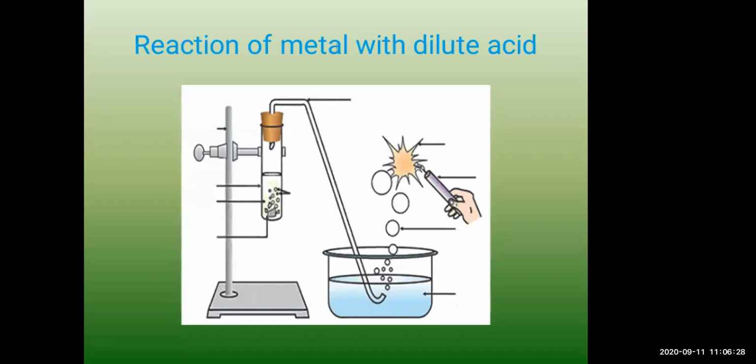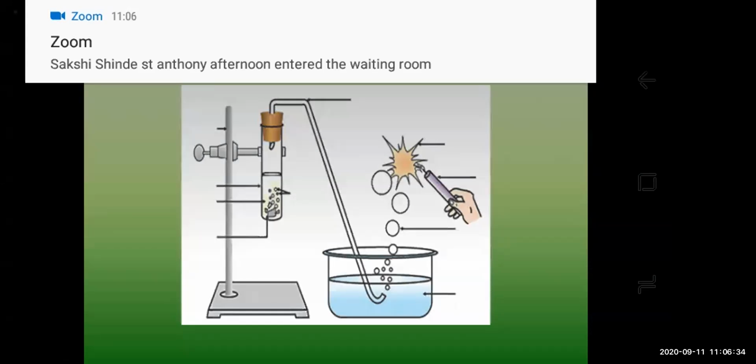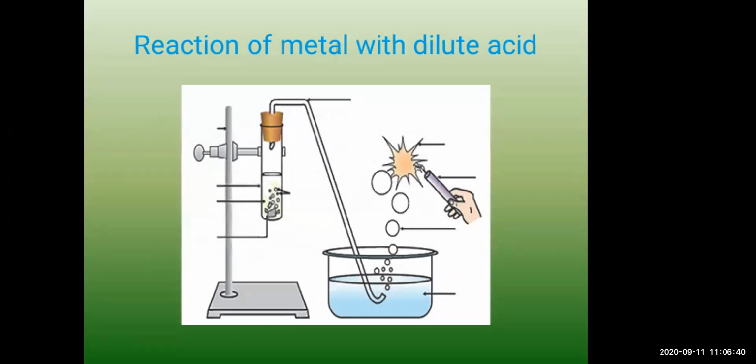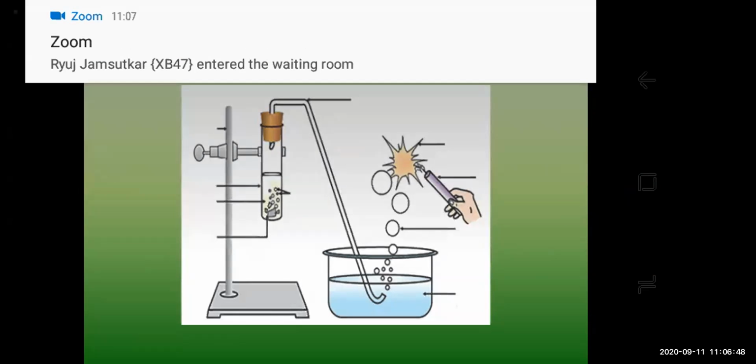Next is reaction with nitric acid. Similarly, nitric acid can also react with metals, so nitrate salts of metals are formed here. Oxides of nitrogen like N2O, NO, NO2 are also formed with concentrated nitric acid.